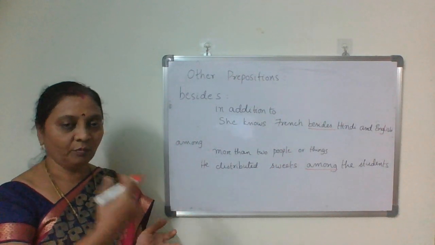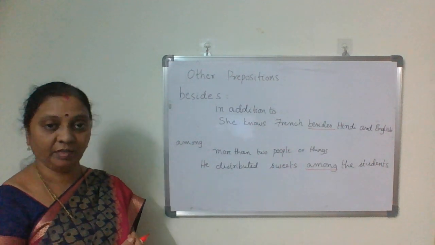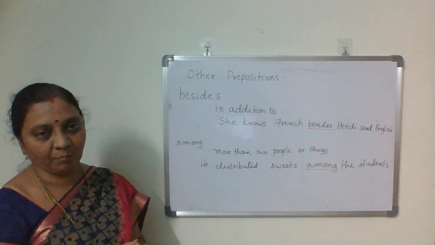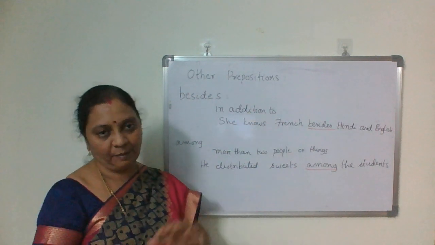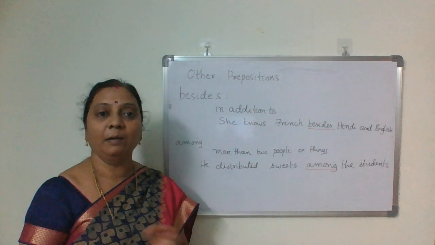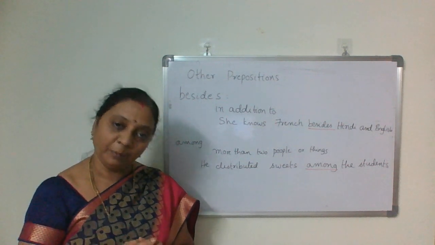Of, with, and about: how do we use them? These five are the other prepositions. So this is all about the types of prepositions.